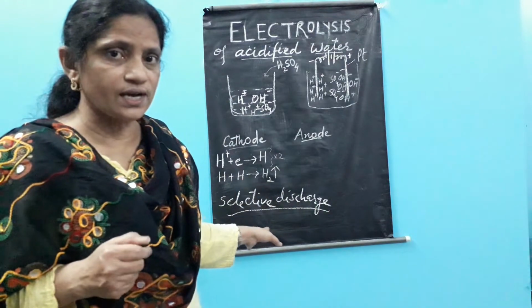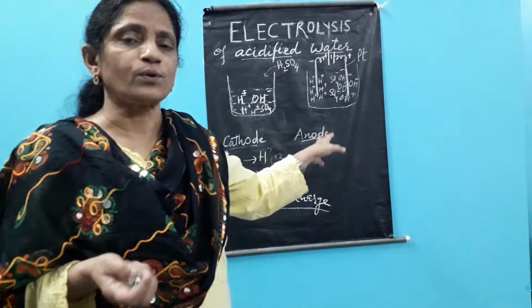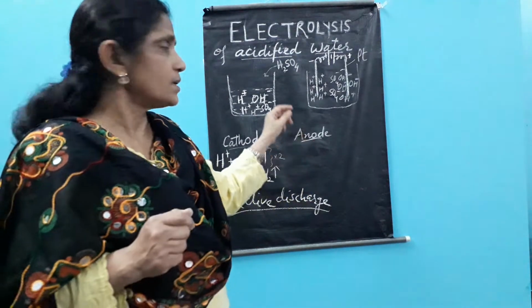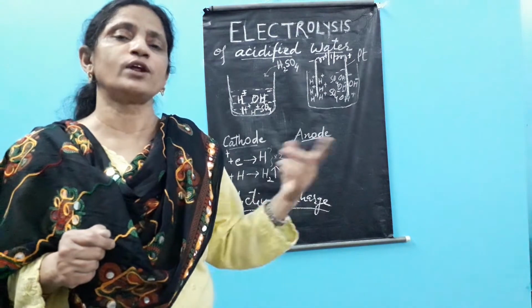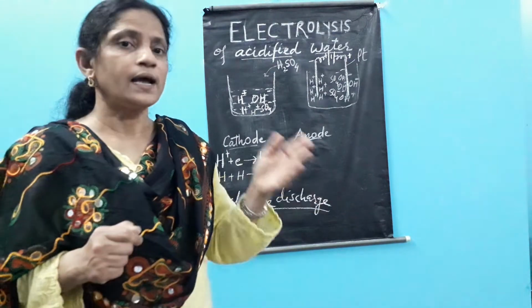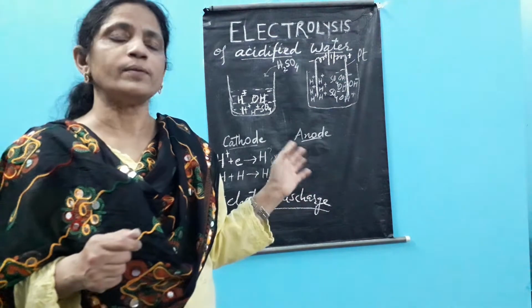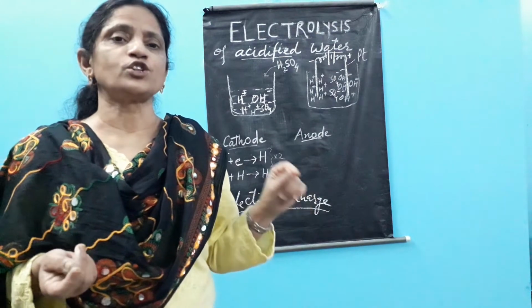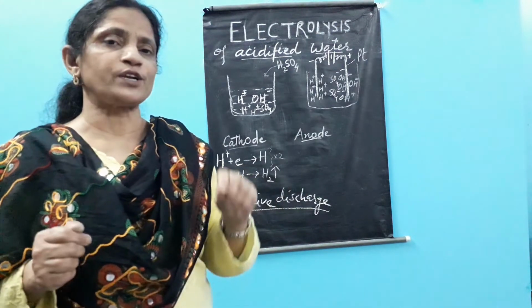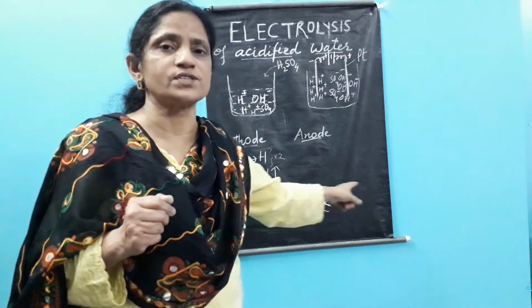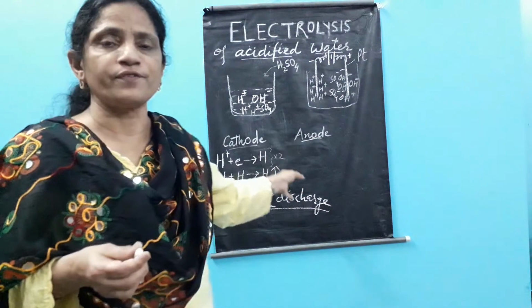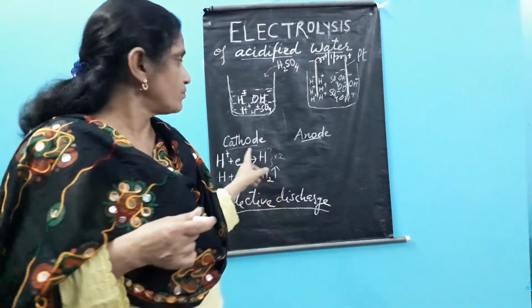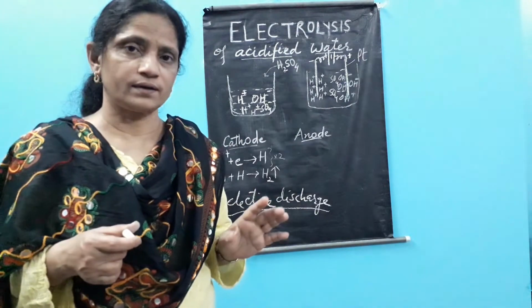So what is selective discharge? When on any particular electrode more than one anion or more than one cation, as the case may be, is reaching, any one of the anions or any one of the cations will be selected for discharge, and the other anion or cation will be discarded. That is why the one selected is chosen on the basis of certain norms. This phenomenon is known as selective discharge of the ion or preferential discharge of the ion. Now we will see what the criteria are for the selective discharge of ions.